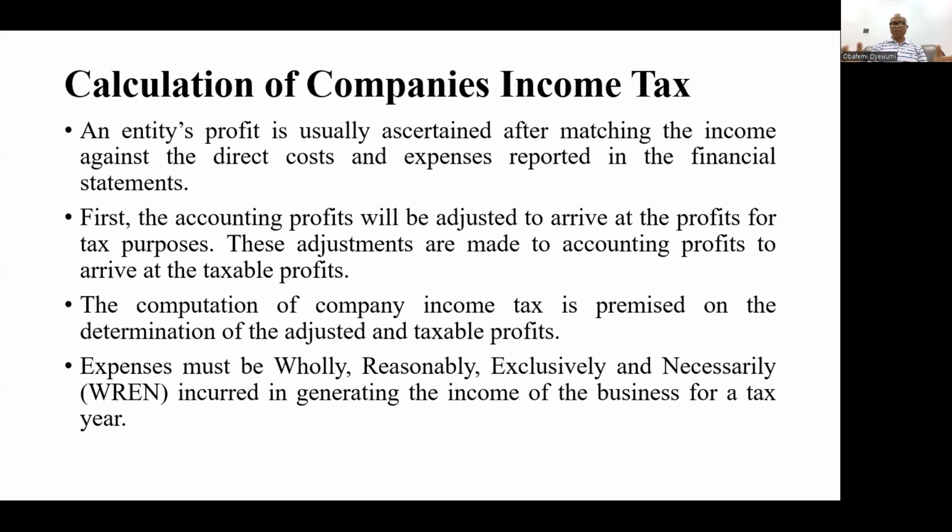So first, the accounting profits will be adjusted to arrive at the profits for tax purposes. These adjustments are made to accounting profits in order to arrive at the taxable profit. What we're saying here is that when it comes to taxation, it is not the profit reported ab initio by each company that will be subjected to tax. There will be an adjustment in order for the actual profits to be taxed by the relevant authorities.